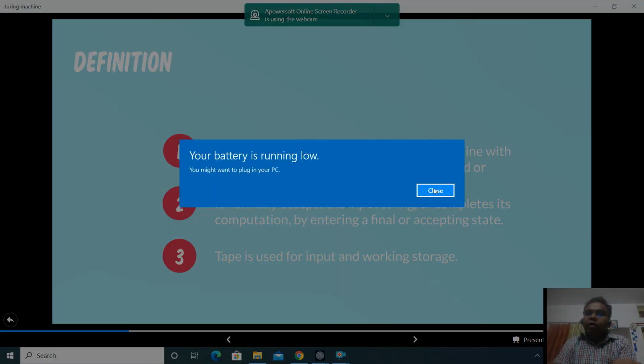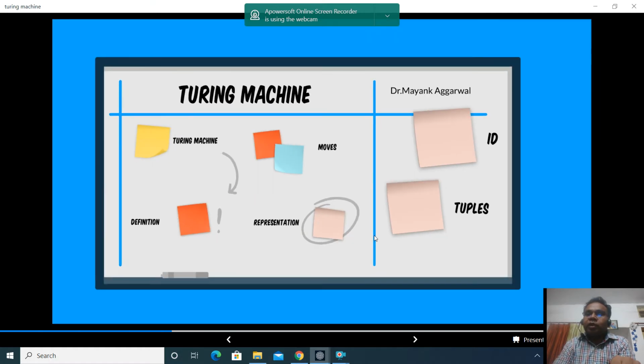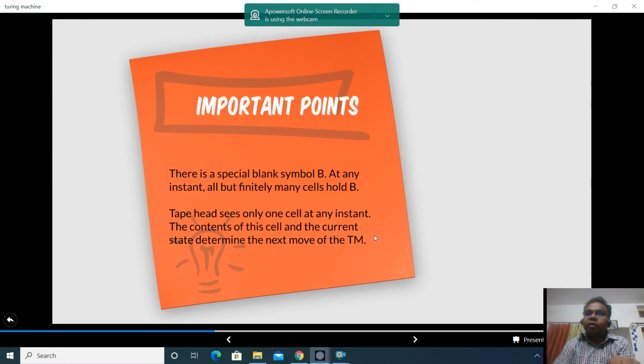Now, it normally accepts the input string or completes its computation by entering the final or accepting states. It means that on entering the final state, it accepts the input string. Now the tape which is used as an input can also be used for storage. Like in push down automata we had a stack, but in this case, because it is possible to write on the tape, the tape can be used for input and also for storage. Now let's study the Turing machine in more detail.